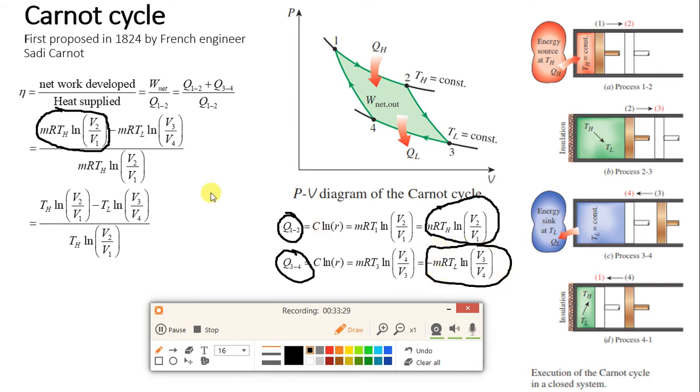That is why the negative sign is there. Divided by Q1 to 2, so again I have written the Q1 to 2 value. Basically we are just substituting the Q1 to 2 and Q3 to 4 values in this equation.